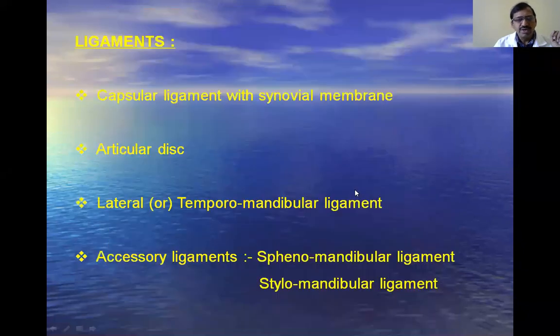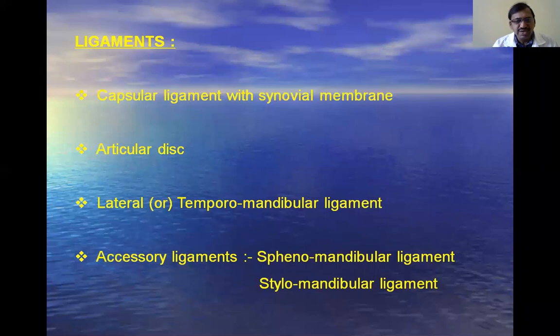Okay, next, what are the structures related to this temporomandibular joint? Already we have seen the type of the joint, the bones taking part in the formation of the joint, and how, with the help of the intra-articular disc, it is divided into two compartments. Now you see the ligaments. As you already know, any joint must be supported by some structures, in the form of muscles or ligaments. Like that, the temporomandibular joint is also supported by ligaments.